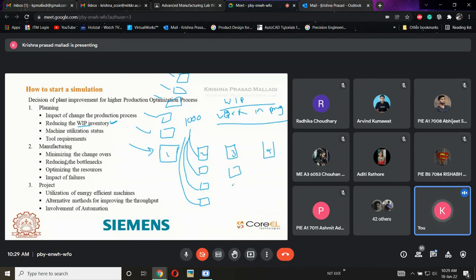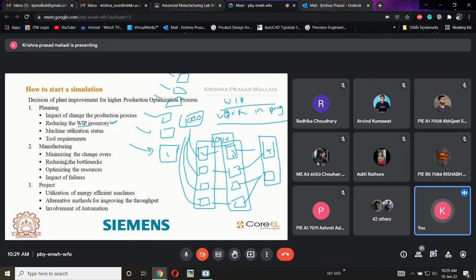The material waiting before the machine is nothing but work in progress stations. I want to reduce that. That is called WIP inventory, which means the part is ready and it is waiting for the machine to do its operation. That is called work in progress.